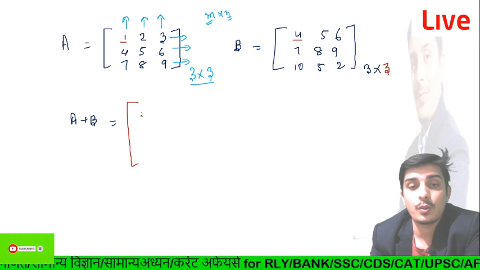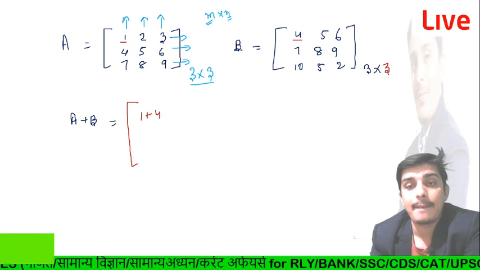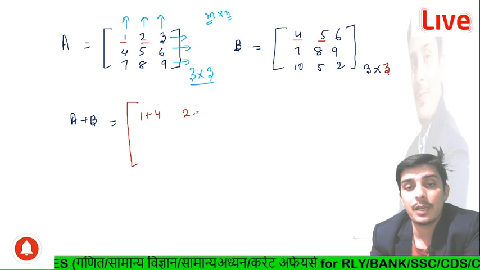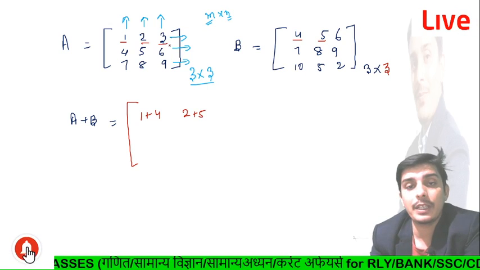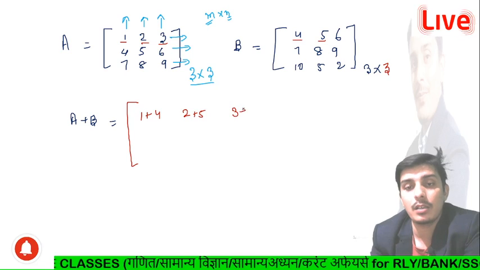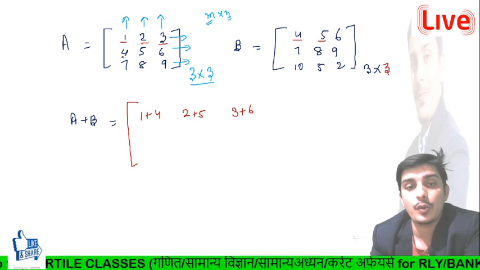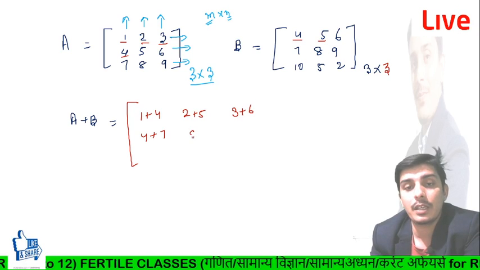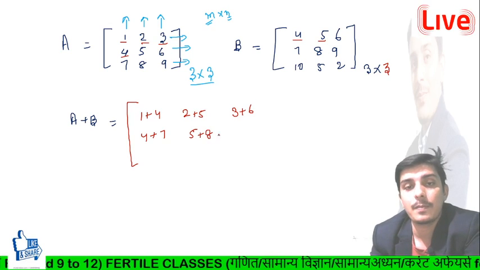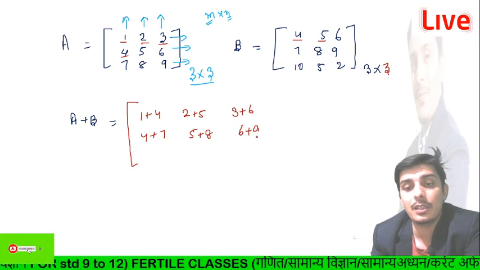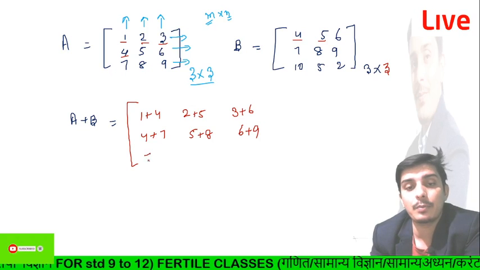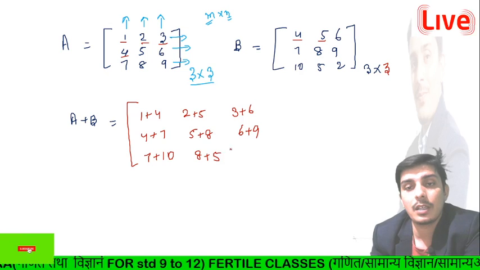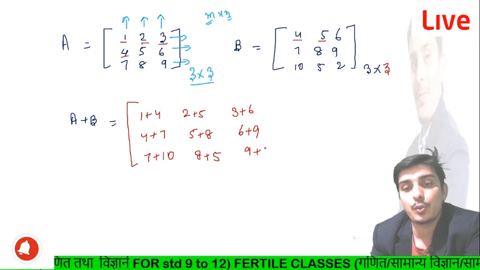Okay, so we can write here 1 plus 4, and this element corresponding to this element, 2 plus 5, and then after we can write here 3 plus 6. Are you getting it? And now 4 plus 7 you can write here. Then after you can write here 5 plus 8, 6 plus 9. Okay, and then after you can write here 7 plus 10 and 8 plus 5. Then after you can write here 9 plus 2, right?